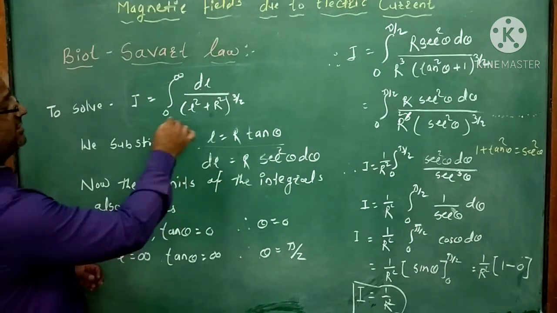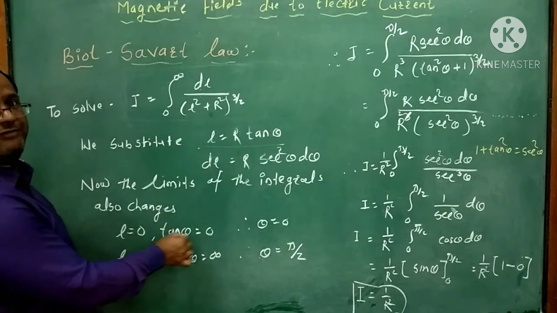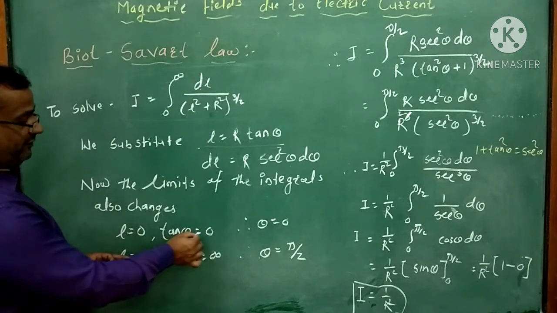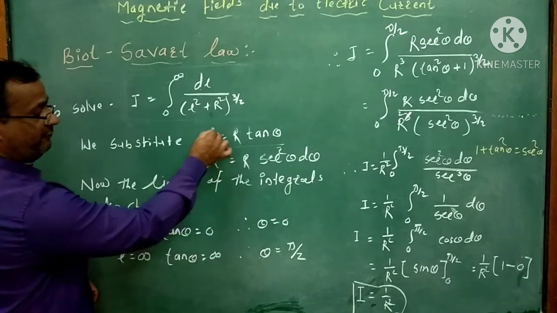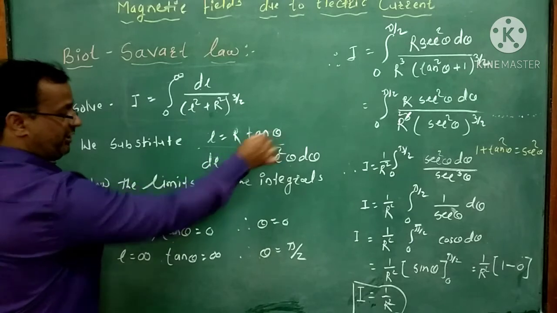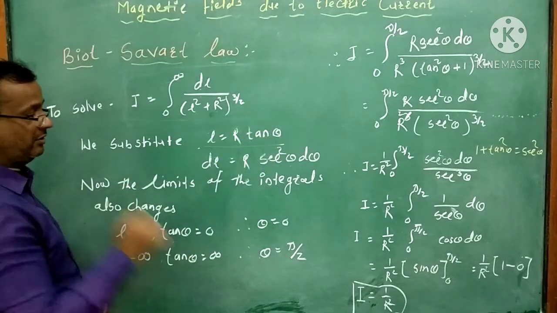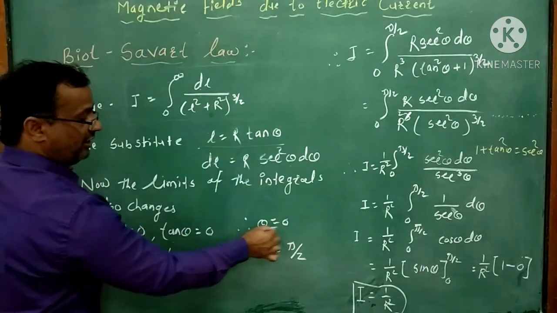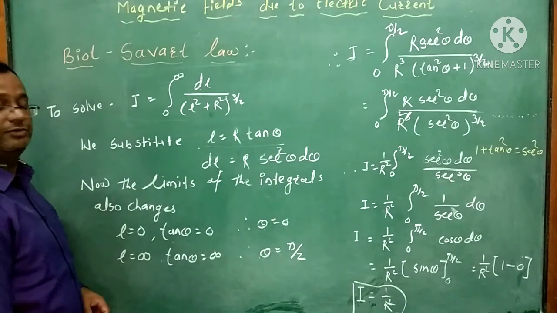When L is equal to 0, the value of tan theta is equal to 0. See here, if we substitute L equal to 0, then tan theta is also 0, right? Then at that time the value of theta is equal to 0.